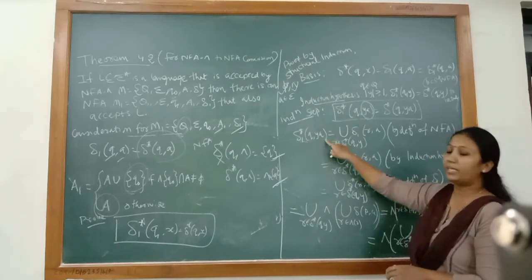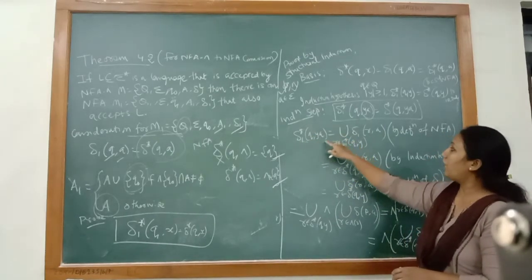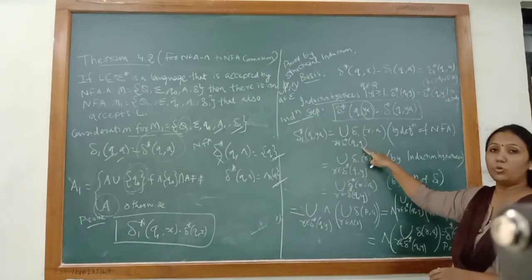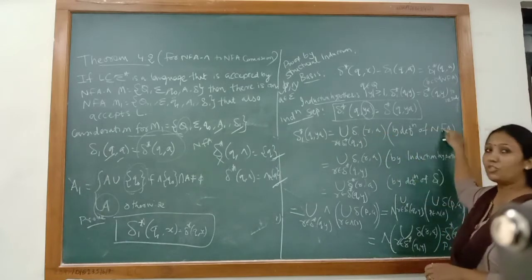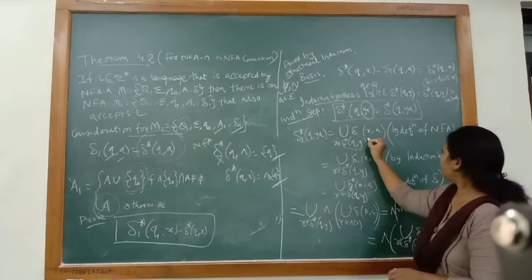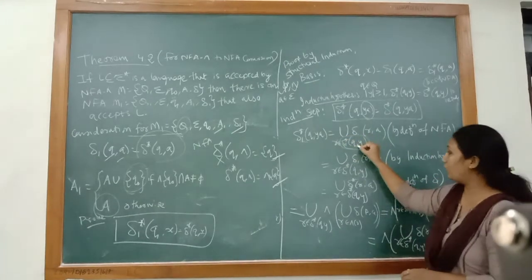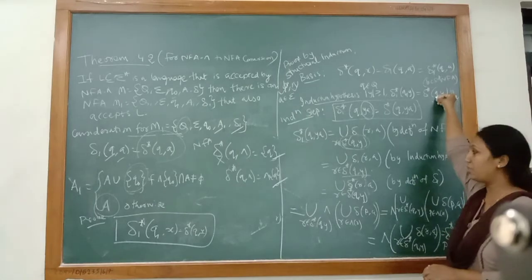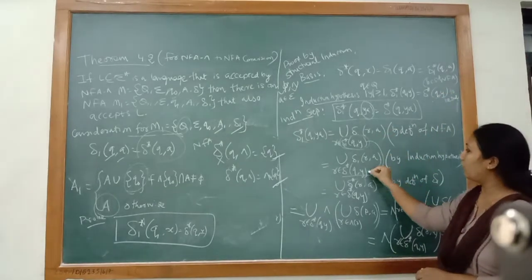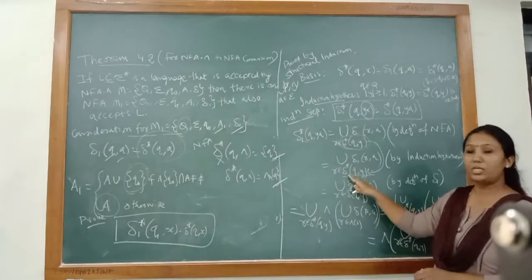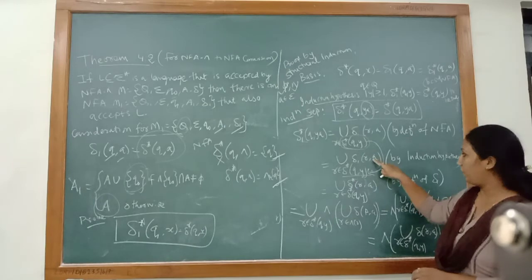δ1*(q, ya) is equal to, now according to the definition of NFA, the union over r belonging to δ1*(q, y) of δ(r, a). This is the definition of NFA. Now we know that δ1*(q, y) is equal to δ*(q, y). This is from the induction hypothesis. So by taking the induction hypothesis, we are replacing δ1*(q, y) with δ*(q, y). Now what we get is the union over r belonging to δ*(q, y) of δ1(r, a).